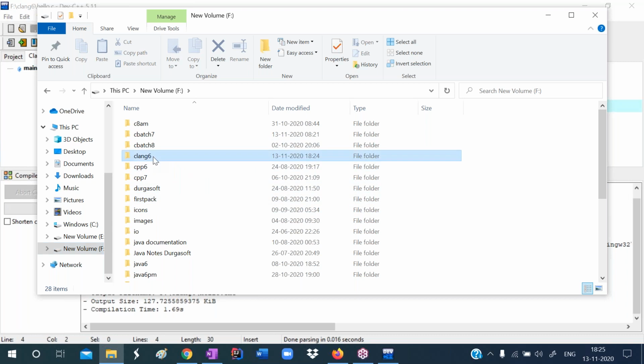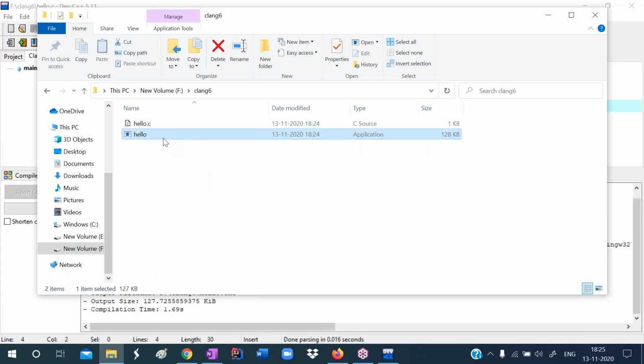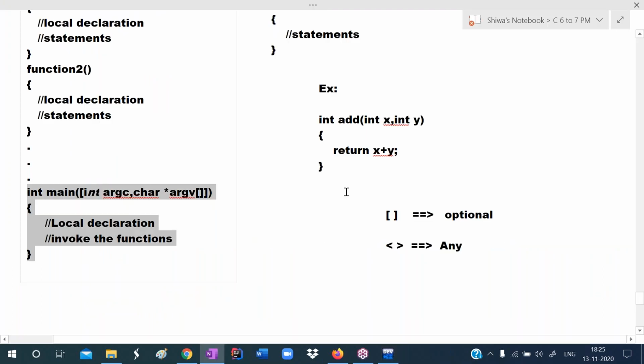So, CLang 6. Observe here. This hello.c is what? The source code file. And this hello is what? The exe file. This hello.c is the source code file, and this hello is the exe file. With this we can understand that after compilation, when we compile the C program, the hello.exe file will be created.